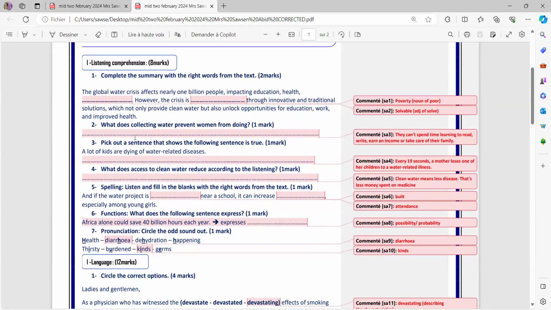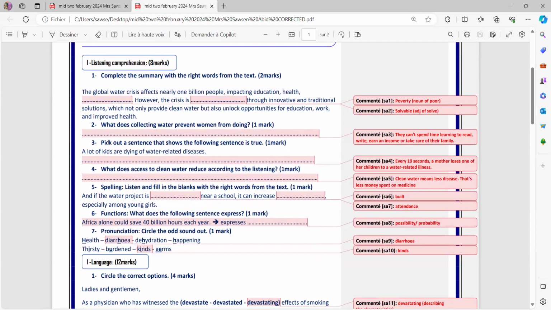Right, question number 2. What does collecting water prevent women from doing? Now, prevent means not allow or simply, deprive of. So when women collect water, they can't spend time learning to read or write or earn an income or take care of their family. Now, at least 2 answers will be accepted.